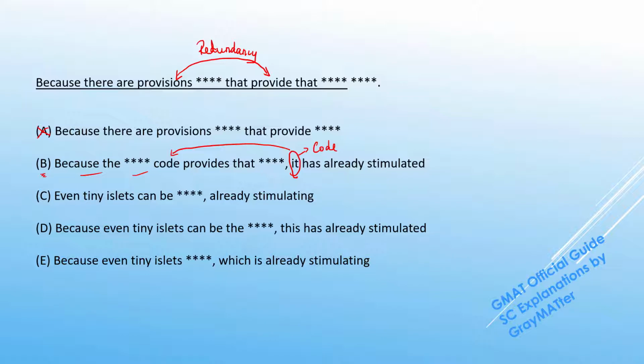Now C rephrases that and says even tiny islets can be the basis of something, and after this clause we have a comma followed by the present participle modifier construction. We already know that present participle modifiers put at the end of clauses will modify the whole clause in front of it. So for example, I can say the late night shows